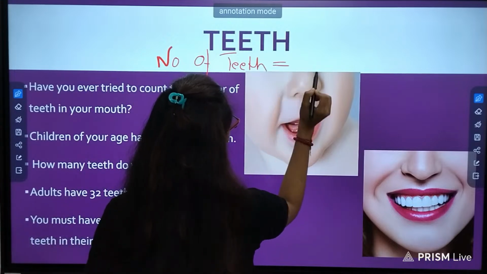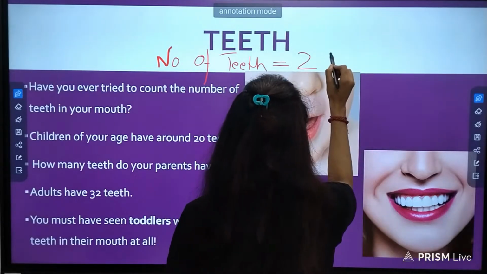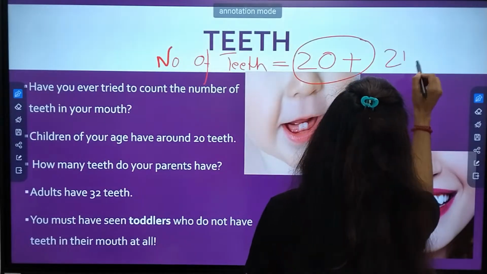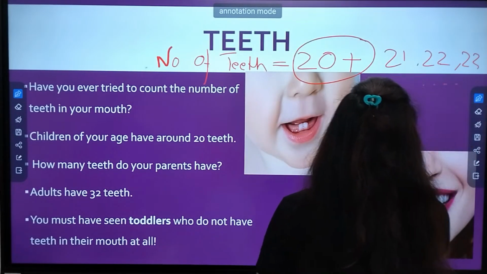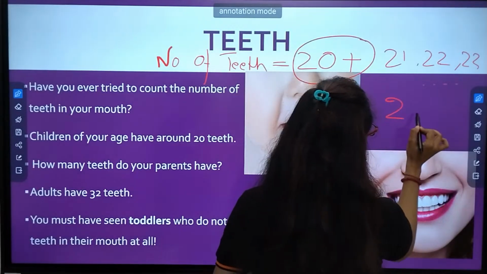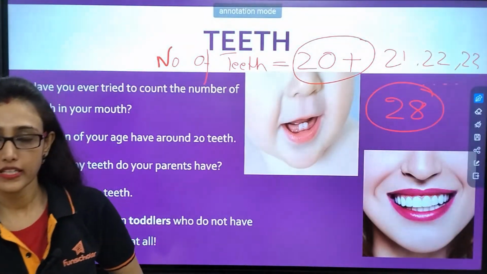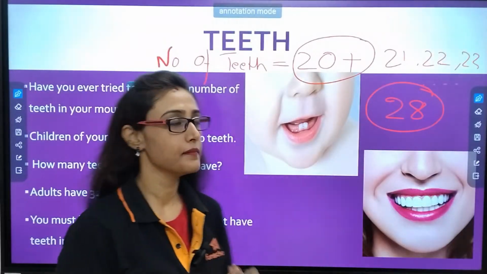Equal to 20 plus. 20 plus means 21, 22, 23. Maximum you will have 28 teeth. Okay? When you are a teenager, you will have a maximum of 28 teeth.